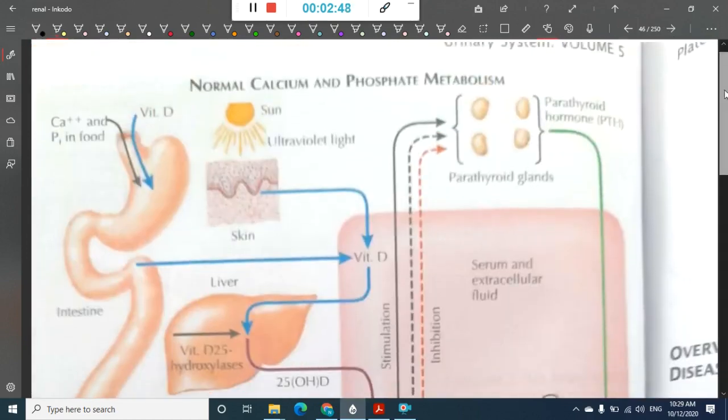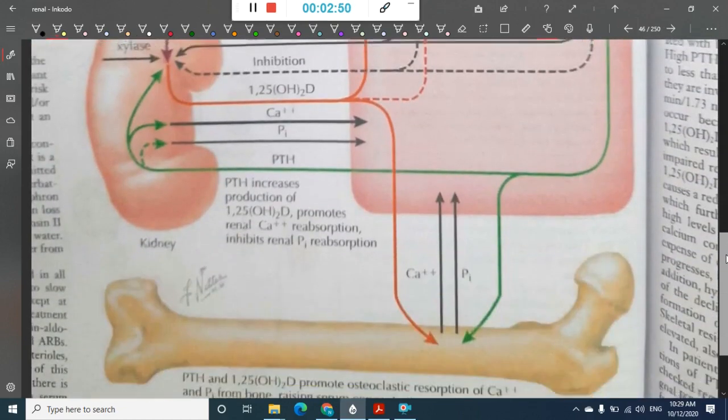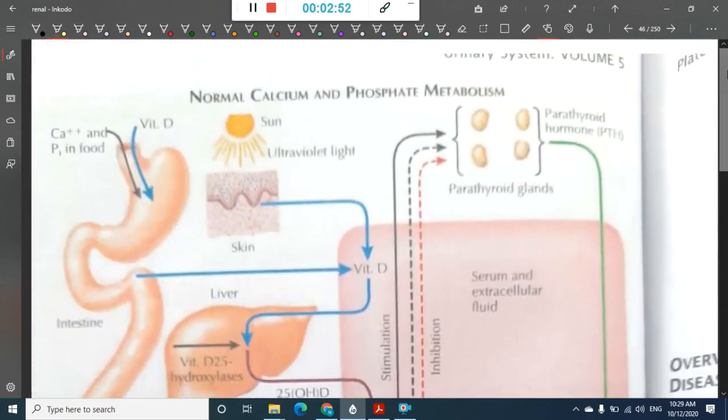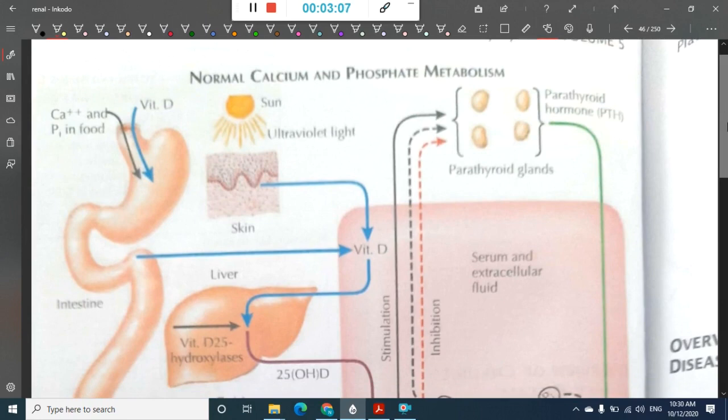Now if you have chronic kidney disease, what is mainly important is the variation in calcium and phosphate. They are mainly responsible for all the clinical manifestations which we see here. In calcium and phosphate metabolism, we have calcium, phosphate and vitamin D in food. First we will see the normal calcium metabolism. They are absorbed in the intestine.